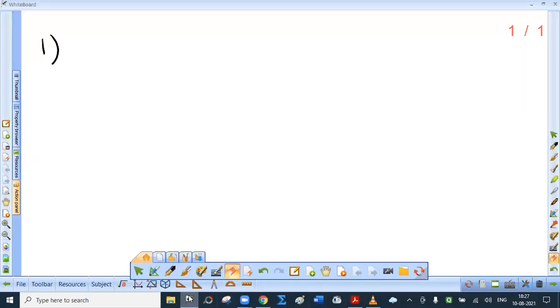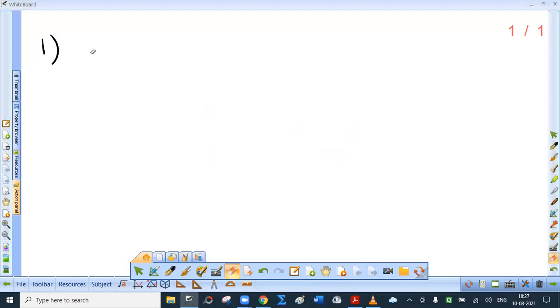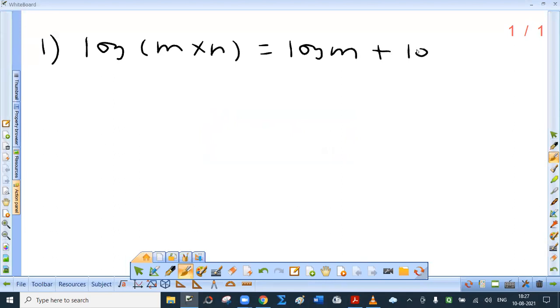Now the first one is log mn is log m plus log n. See, I'm not mentioning the base. Any valid base can be considered. Whatever is the base on LHS, same is the base on RHS. Baseless logarithm is baseless argument.